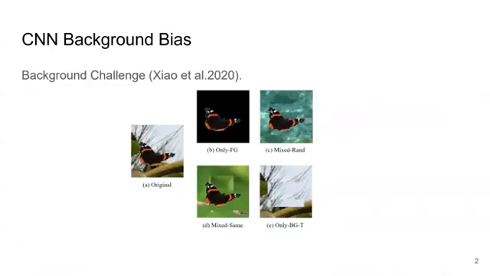First, some background of our paper. Convolutional neural networks trained with a fully supervised setting have been shown to be highly biased towards background features, and the variations in the background would cause a significant drop in classification accuracy. This is commonly known as the background bias and was extensively shown through the background challenge dataset created back in 2020. Our goal in this case is to introduce a way for background debiasing in image classification tasks.